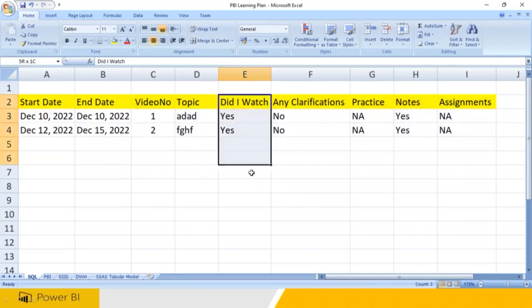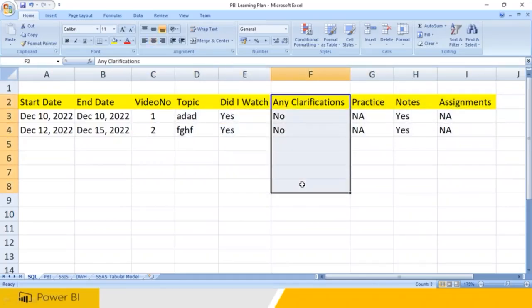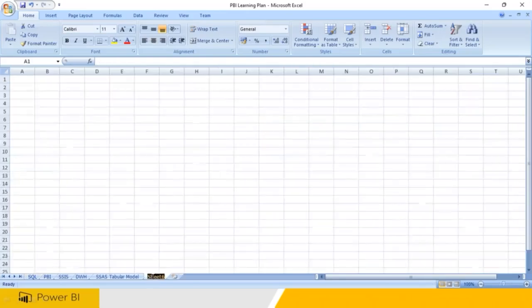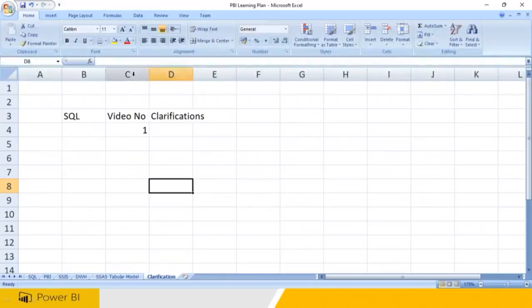Did I watch it completely? Did I have any clarifications? If you have, write all those clarifications here. You have to maintain the clarifications here. You can write all the clarifications here. You can mention SQL clarification, let us say SQL video number one. You can have clarifications here. Whatever clarifications you have, you need to mention in this.